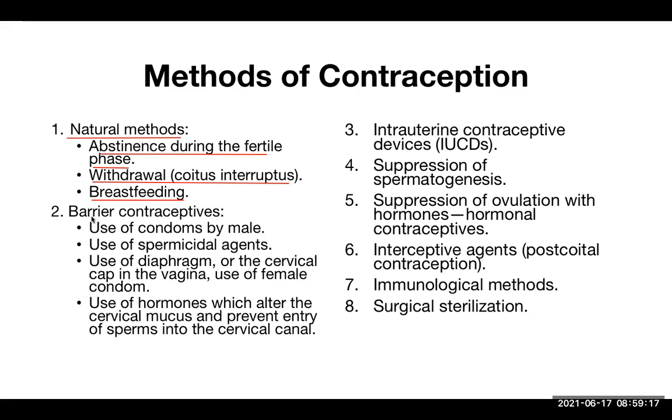The second important method of contraception is the barrier contraceptives. Barrier contraceptive means they don't allow the fusion of sperm with ovum, or they don't allow sperm to climb up. They create some barrier there. That is the meaning. So condoms are the most commonly used barrier contraceptives. There are male condoms and there are female condoms, but female condoms are not that commonly used, and male condoms are probably the most commonly used method of contraception, along with hormonal contraceptives.